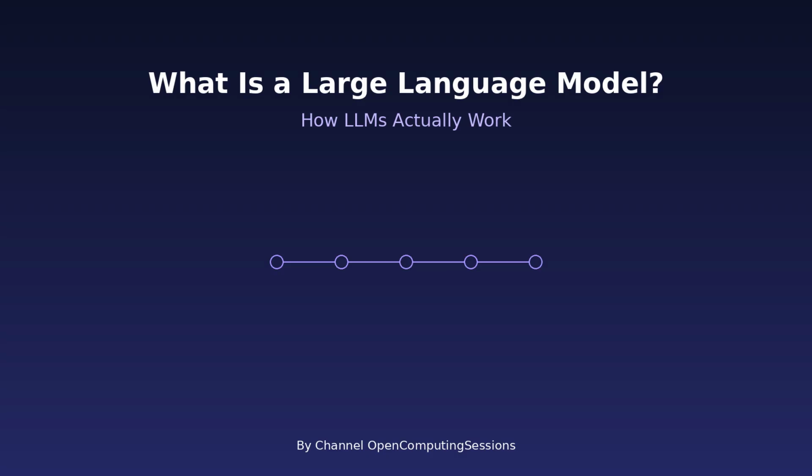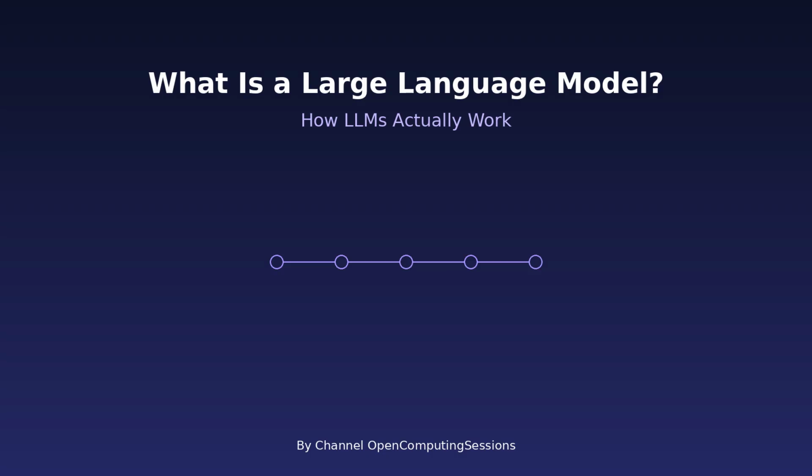Now, why is it called large? Because of the number of parameters. Parameters are internal values the model learns during training. Modern LLMs have billions, sometimes trillions of parameters. The more parameters, the more complex patterns the model can capture. This is why larger models generally perform better.